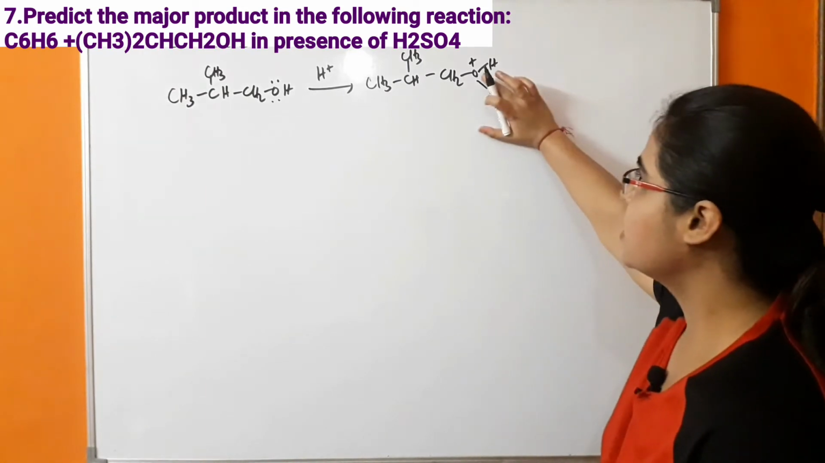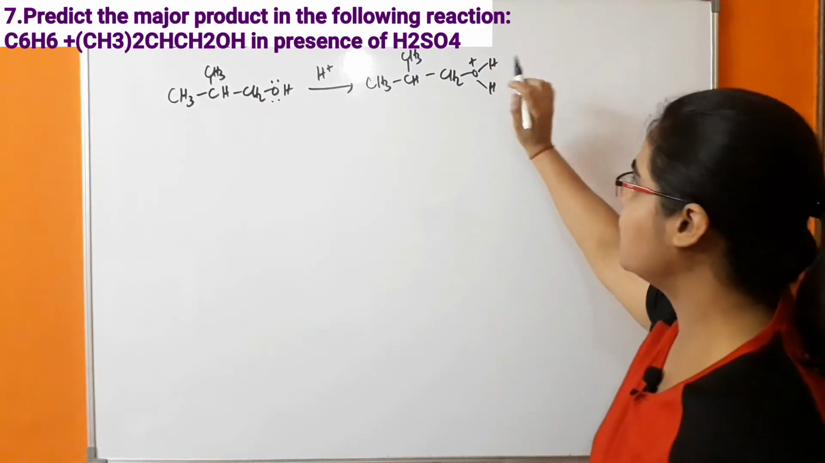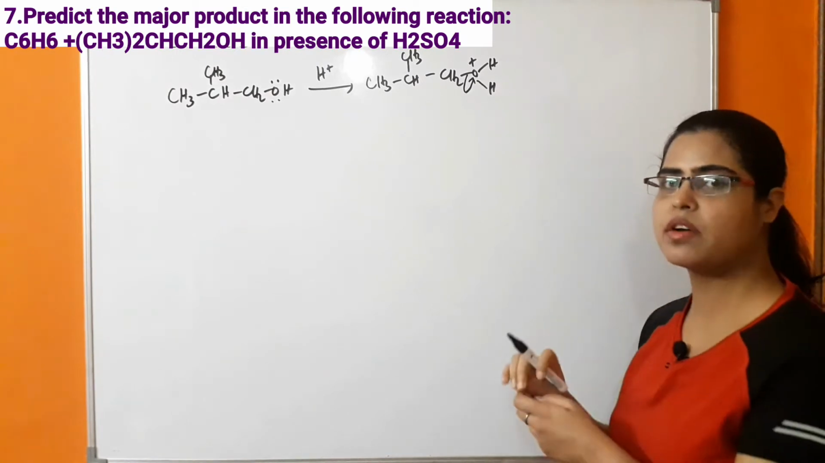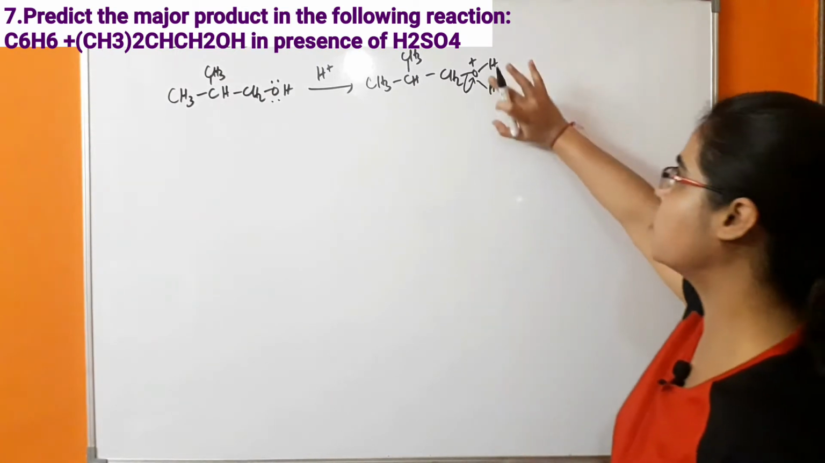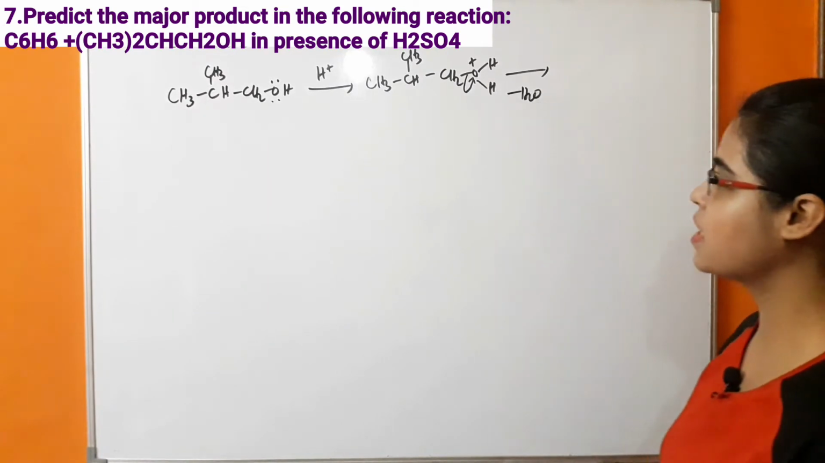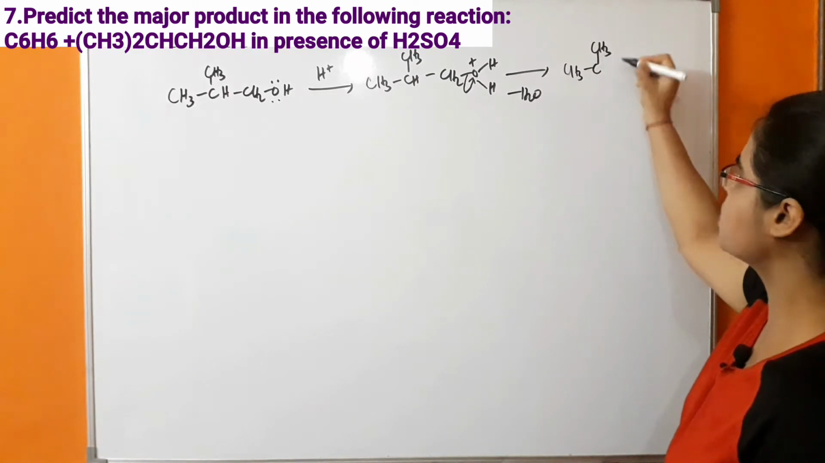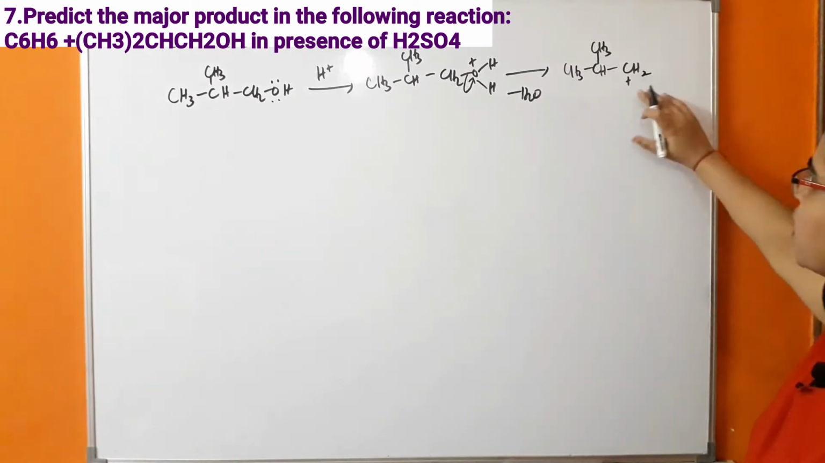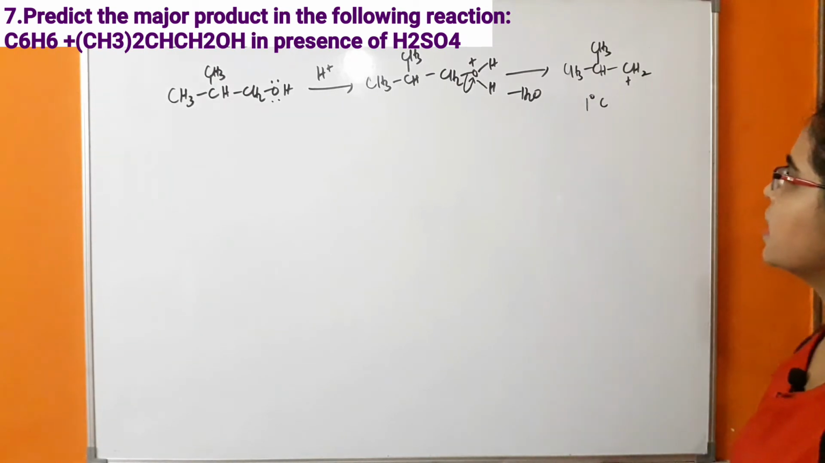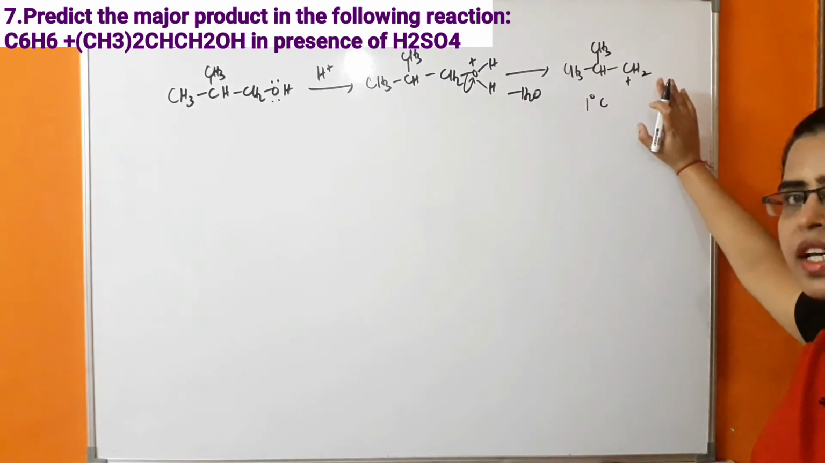We know that a positive charge on oxygen is unstable. Because of that, this bond will shift towards oxygen, that is, the shared pair of electrons will totally shift towards oxygen. So there will be removal of H2O and formation of a primary carbocation. We know that this is a primary carbocation, that is, a 1 degree carbocation, and the stability of a 1 degree carbocation is less.